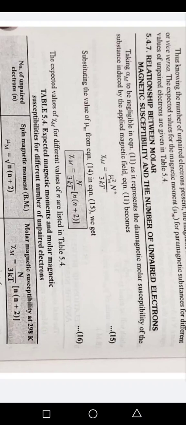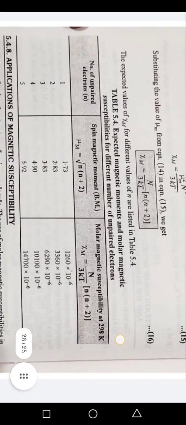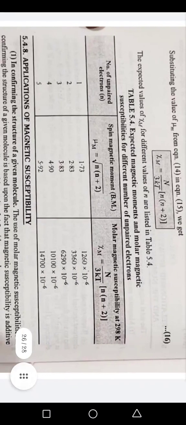Substituting the value of mu m from equation 14 in equation 15, we get equation 16. The accepted values of chi m for different values of n are listed in table 5.4. This is table 5.4.